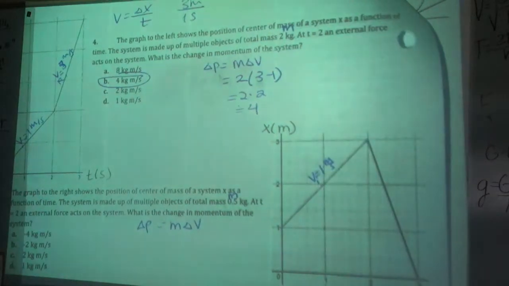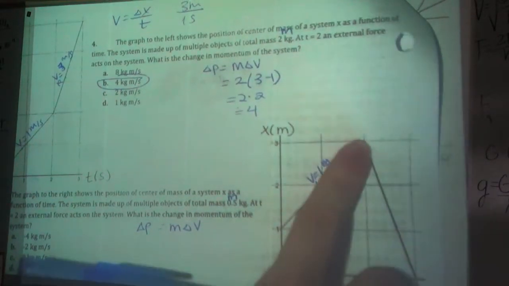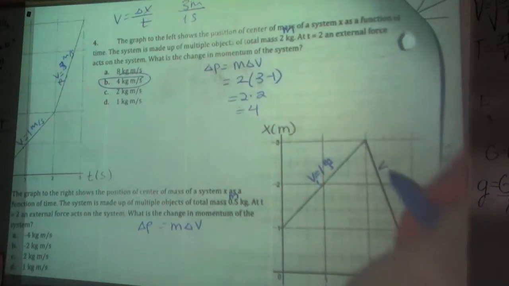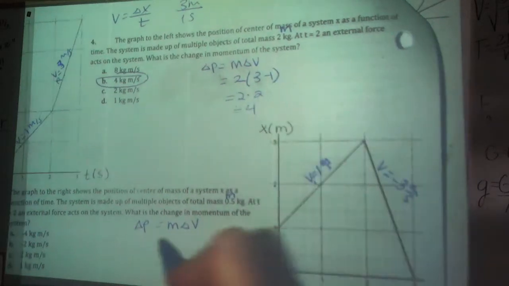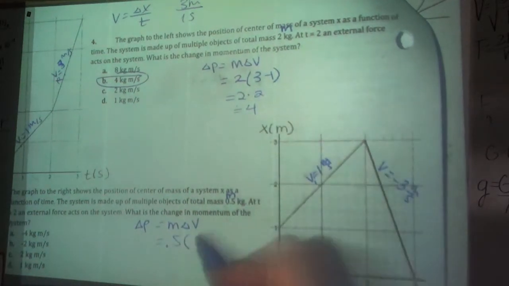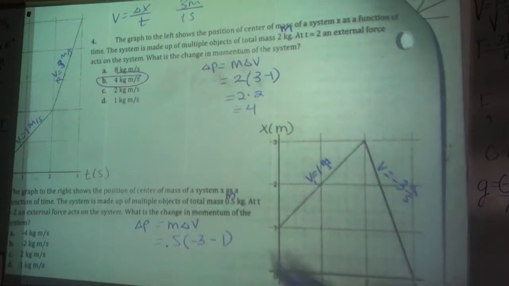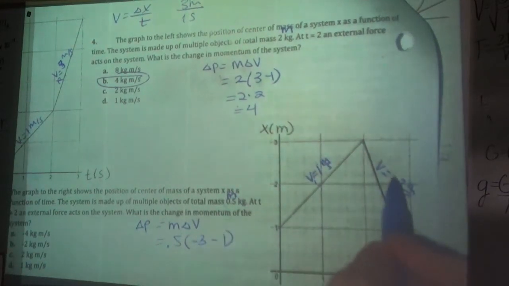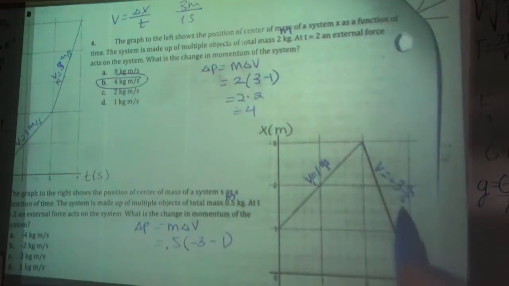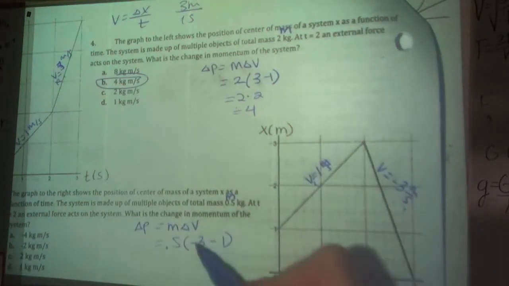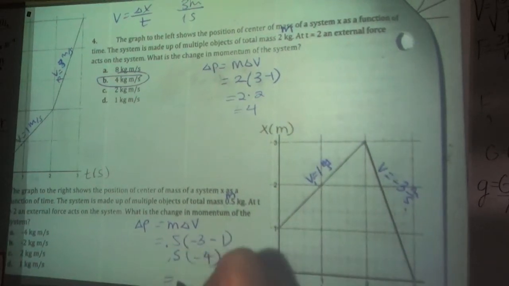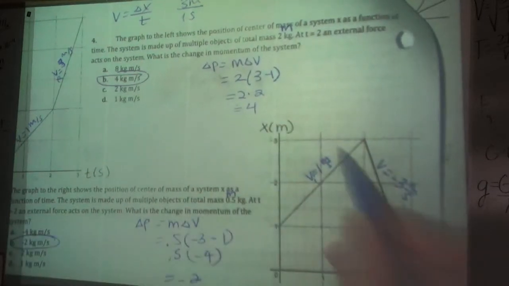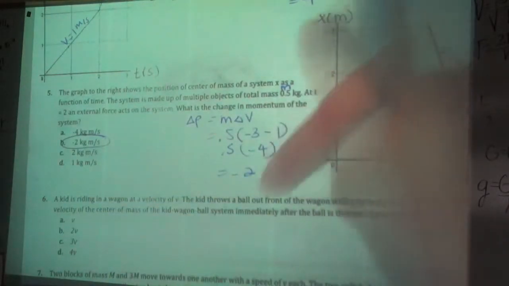Call that v initial. And then here, first of all, it's negative, and in 1 second it goes down 3. So this one has a velocity of negative 3 meters per second. Now we plug in: mass is 0.5, change in velocity is negative 3 minus 1. Careful with your negative sign here, because if this was positive 3 versus negative 3, that's a much different change. So final minus initial, negative 3 minus 1 gives me negative 4 as my change in velocity, so the change in momentum is negative 2. The negative just means it's going in the negative direction now, or it felt an impulse in the negative direction.